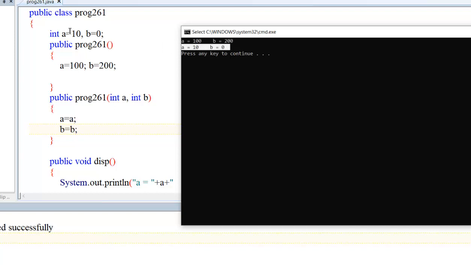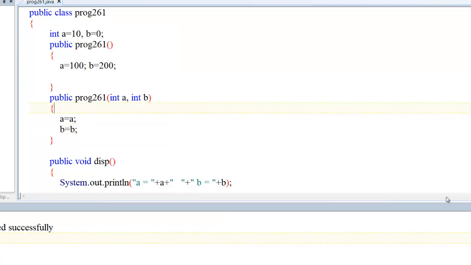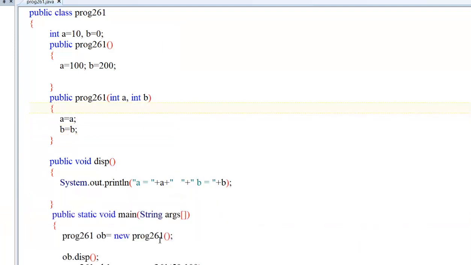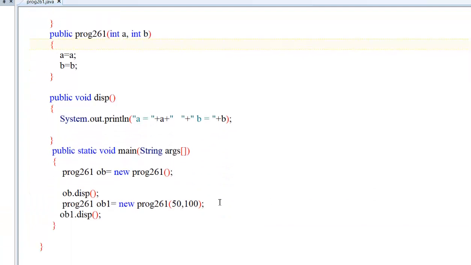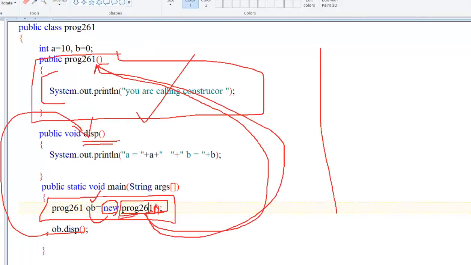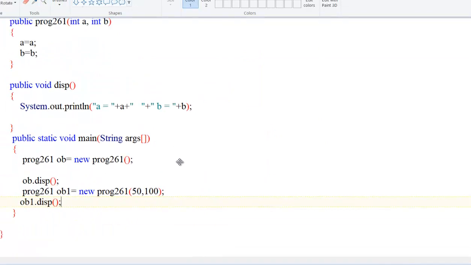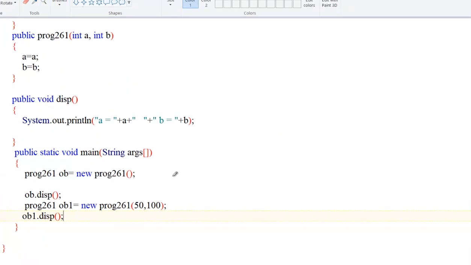We are getting 0 and 0, which means default, but we have passed a value. We have passed values 50 and 100 to the constructor.